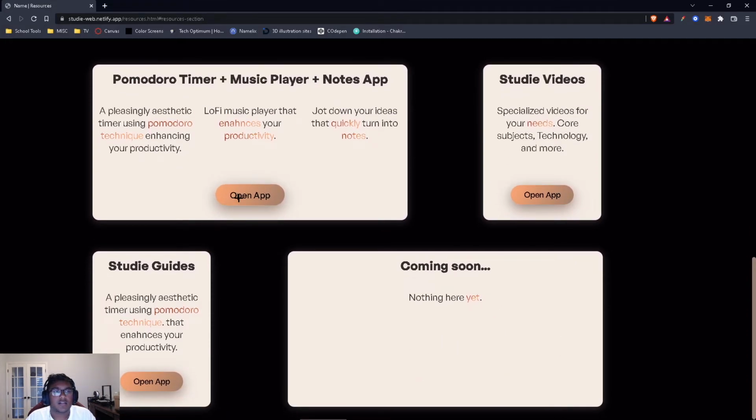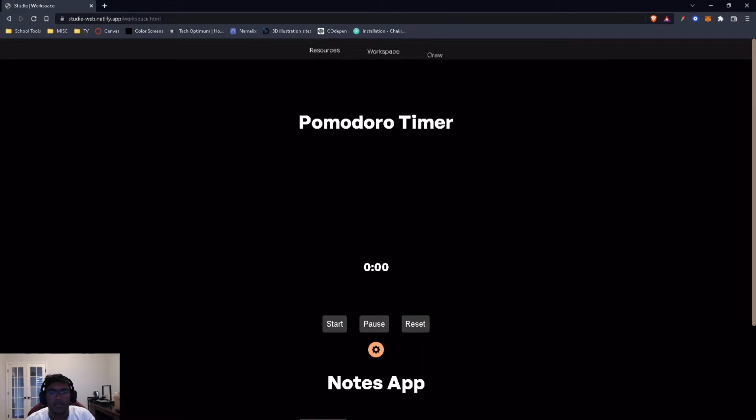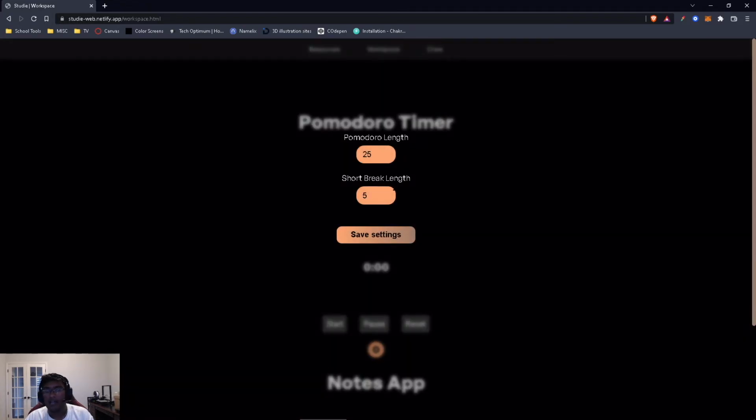So let's click on Open App on the Pomodoro timer. We're here on the workspace. On Workspace, we have the Pomodoro Technique timer, and we use JavaScript for this highly functional local storage where you can save your settings of how long you want your timer to be. Let's just do 1 minute and a 1 minute break length. We save settings, saved, cool.